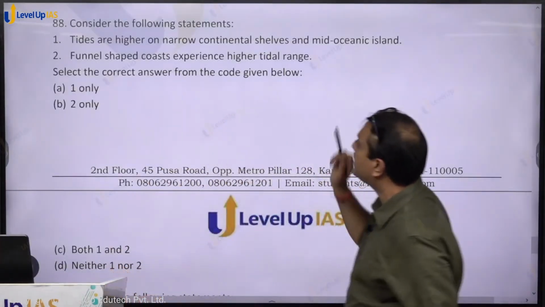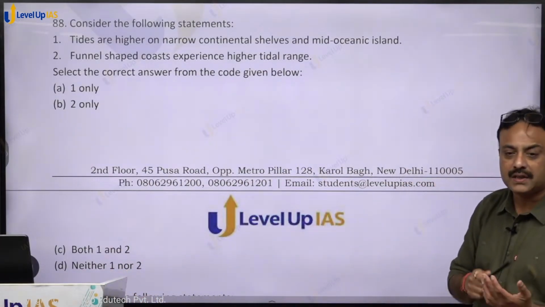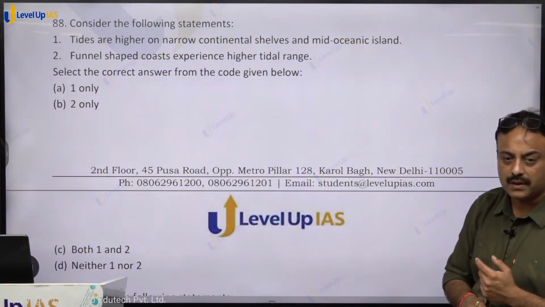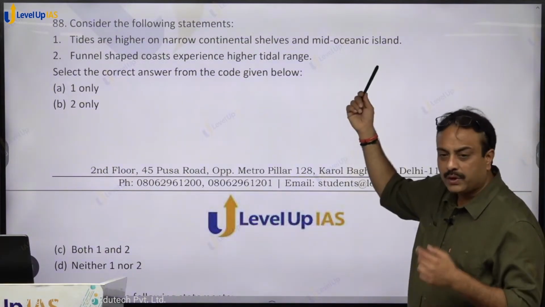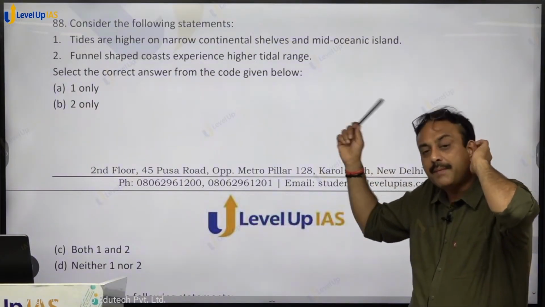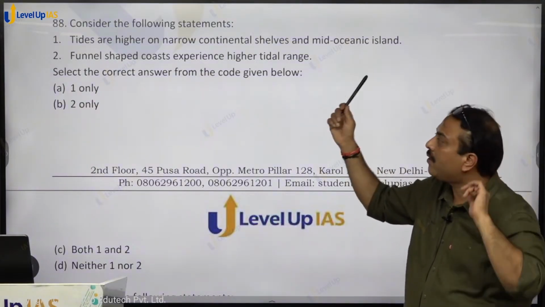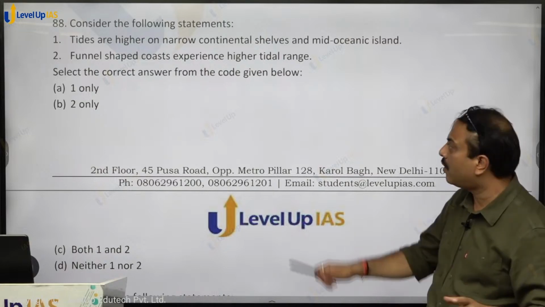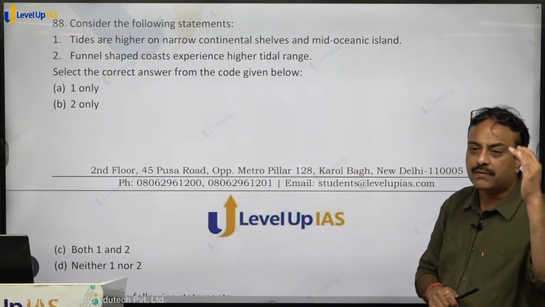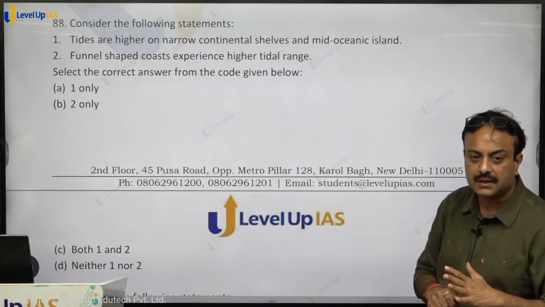So it is written tides are higher on narrow continental shelf. It is a wrong one. It will be higher on wide continental shelf. And mid-oceanic islands. Mid-oceanic islands are having narrow continental shelf, so there also it will not be higher. It will be higher on wide continental shelf. On narrow continental shelves and mid-oceanic islands, the height of the tide will be comparatively less.